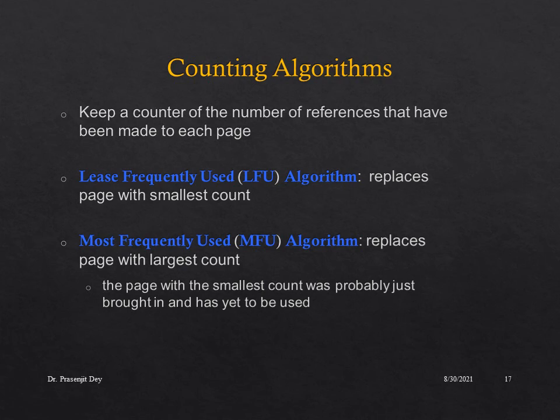Now the philosophy behind the most frequently used algorithm is that the page with the smallest count was probably just brought in and has yet to be used. So if some pages have a lower count, that means the process may have just brought them in, and in the near future we are going to use that page.